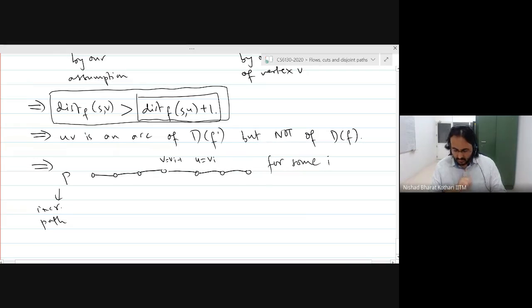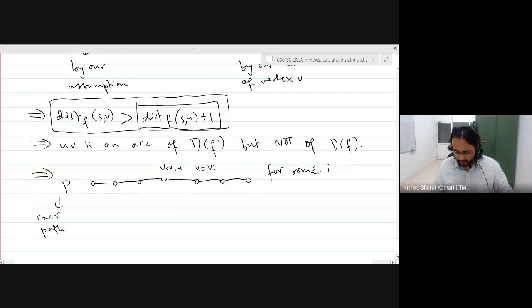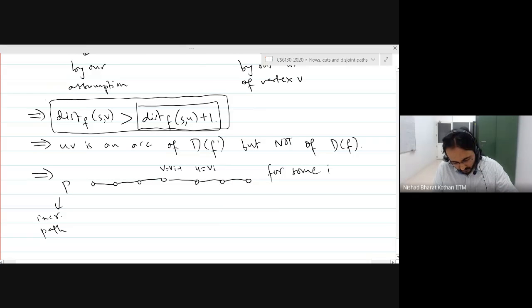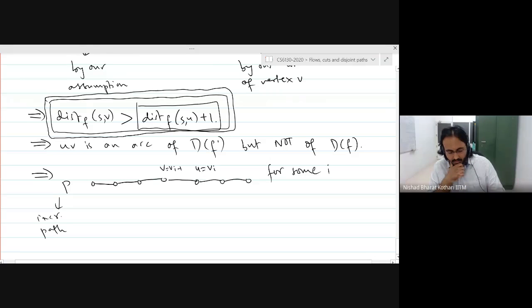What is the problem now? I want you to look at this here and this and see if there is a problem. Look at this one and look at this path. Can someone tell me what is the problem?